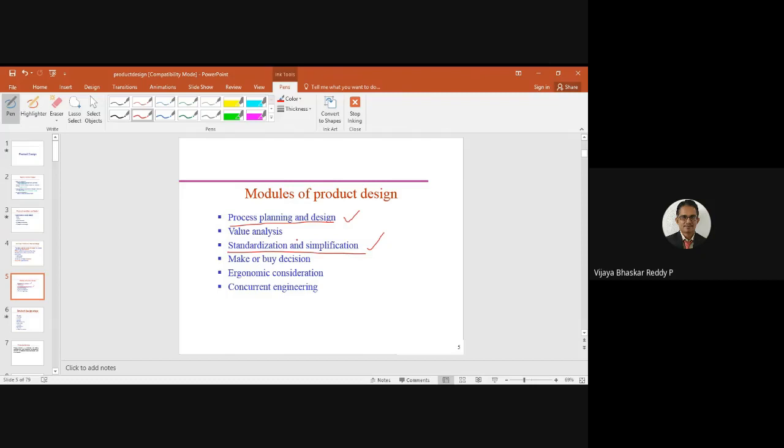And make or buy analysis concern, make or buy analysis. So what is making and what is buying? Make or buy analysis means, suppose in Nippo Batteries they are going to manufacture batteries like A size, double A size, triple A size batteries, which are used in various electronic devices.